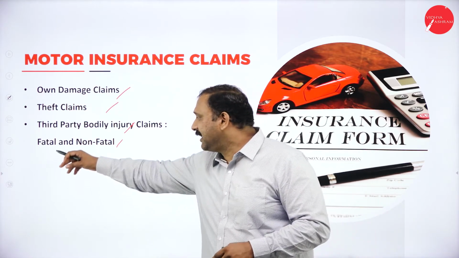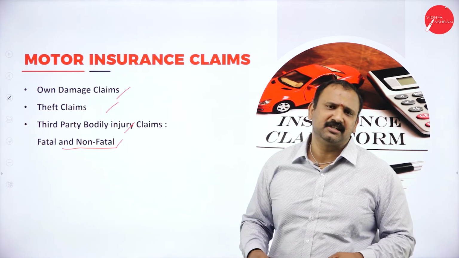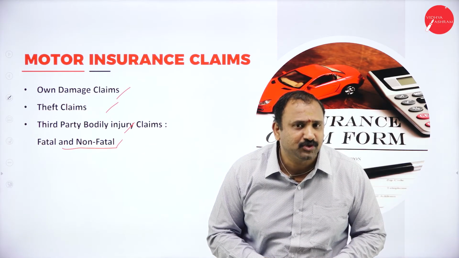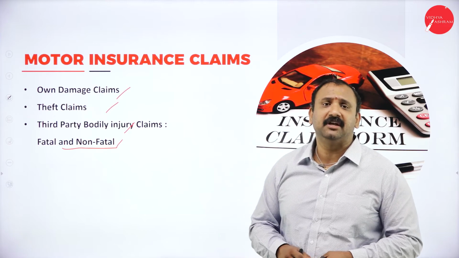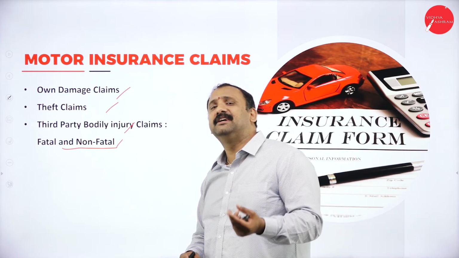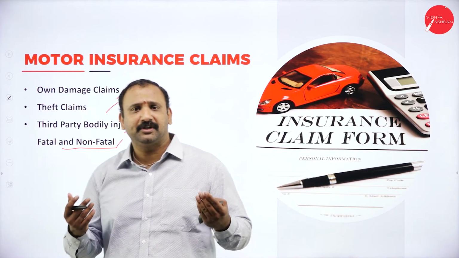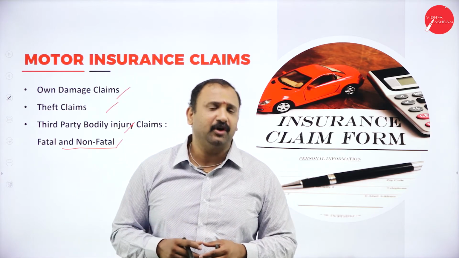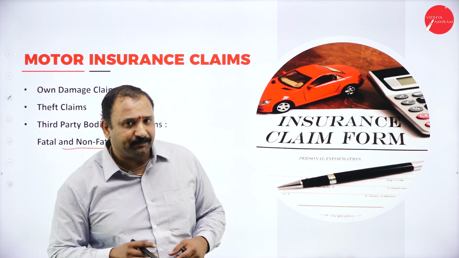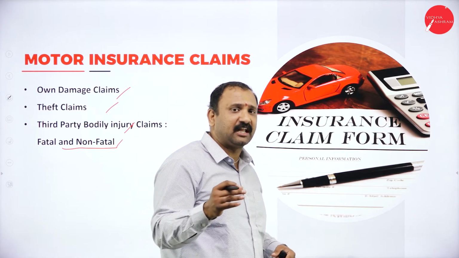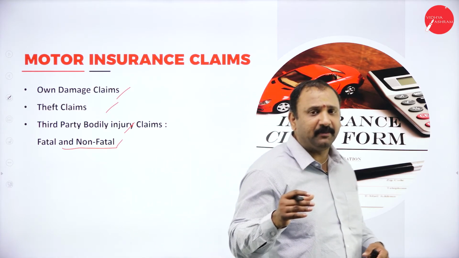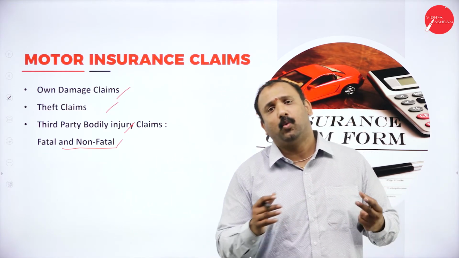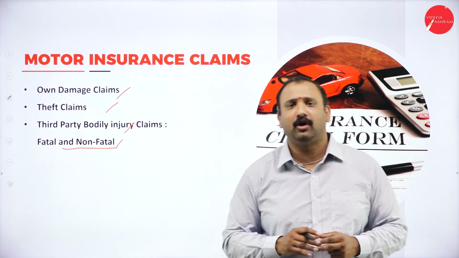Followed by the fatal and non-fatal factors. Now, fatal is something that leads to death. Non-fatal is where you are only getting severely injured, or just getting a basic injury altogether. A fatal case is where a person loses life during the course of driving because of a severe accident, what we call killed on the spot.